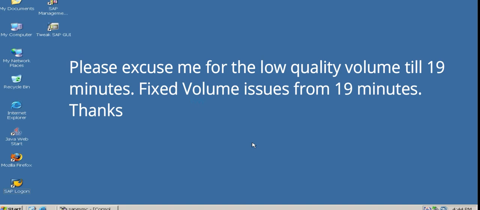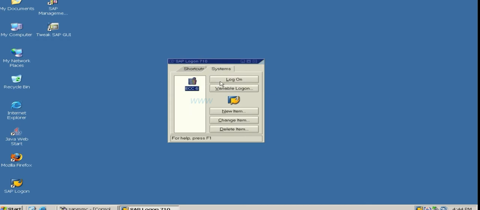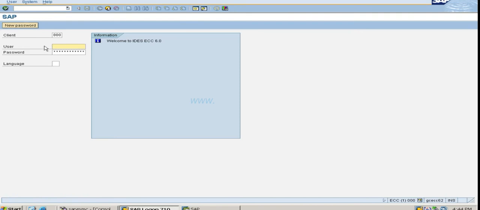So let's start. This is your IDES system, and you have to log in with this SAP login icon. Here just select ECC6. I have the ECC6 version, you might have another version, so just start. Right now we are not interested in what version of SAP we are using. Just start with logon. So this is the client.